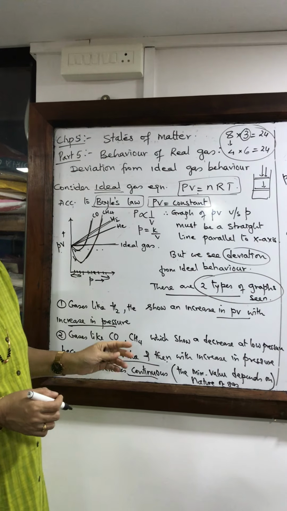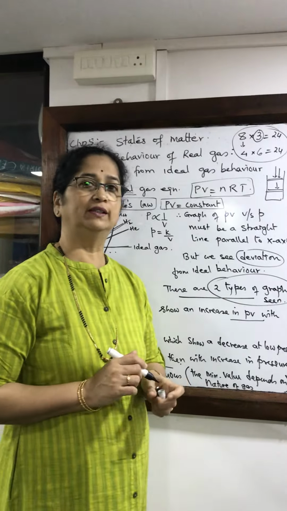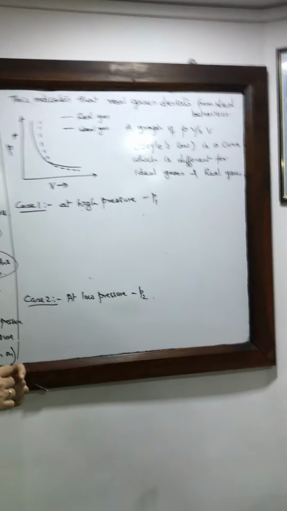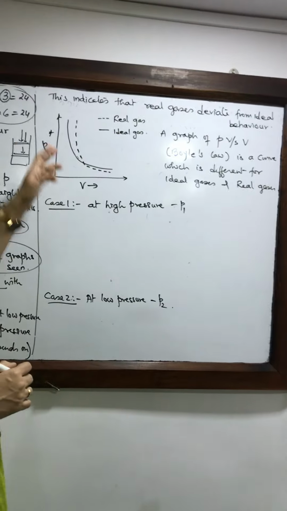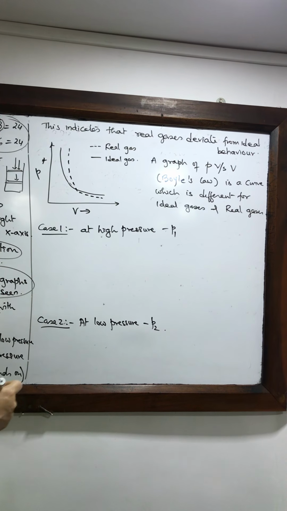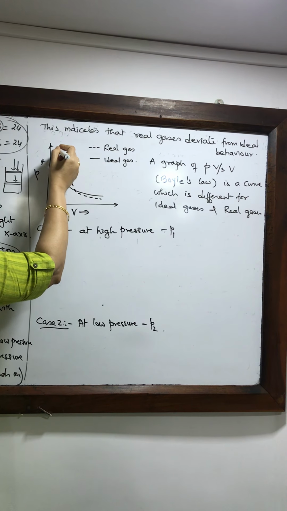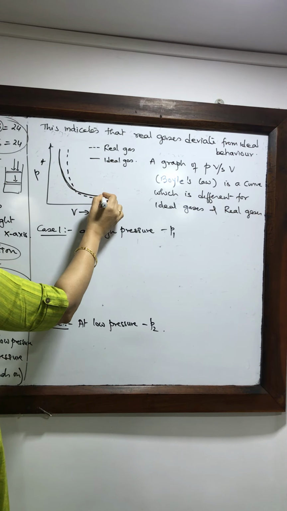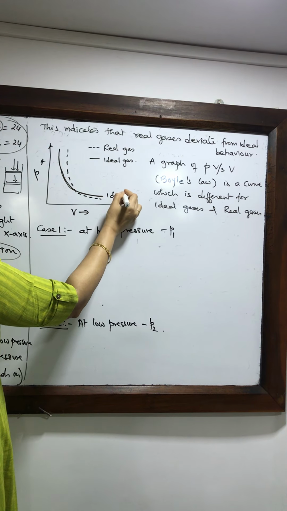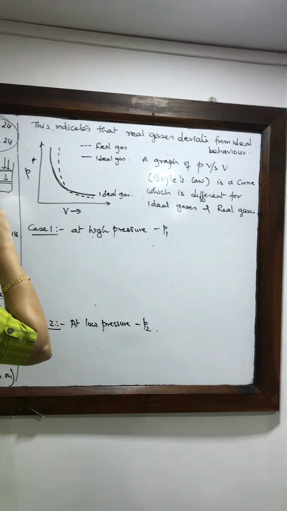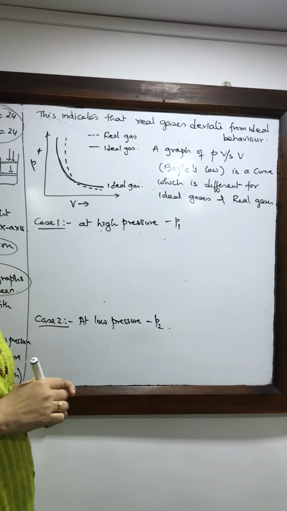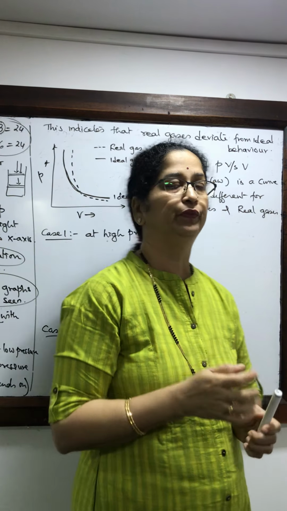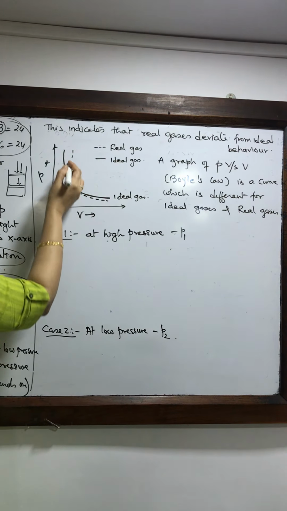Two types of deviation. If you have seen the graph of Boyle's law, we plotted P versus V and said that the graph should be a curve. This is the ideal gas. But real gases, like hydrogen, carbon monoxide and methane that we just saw, will not show this graph.